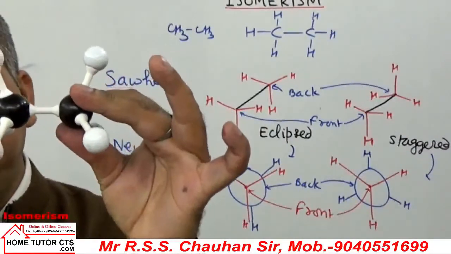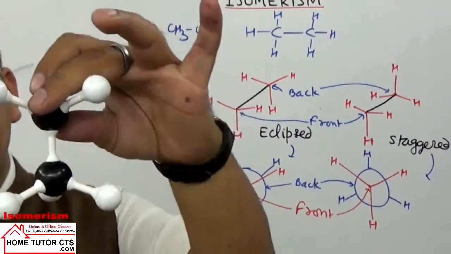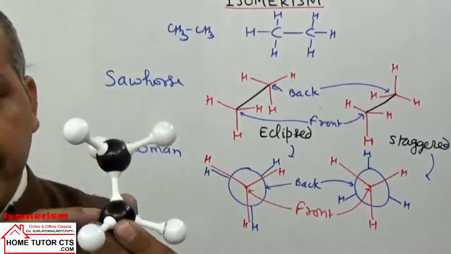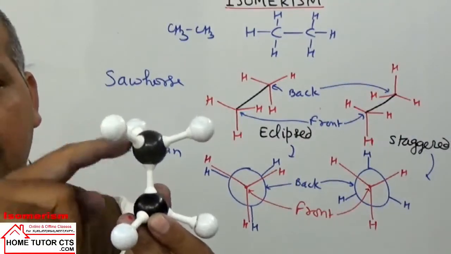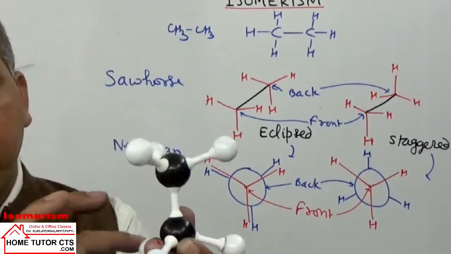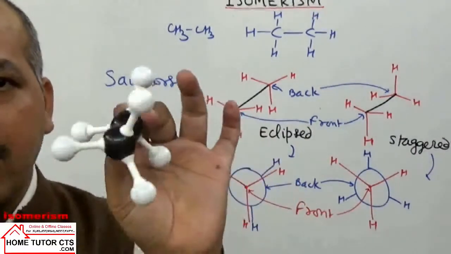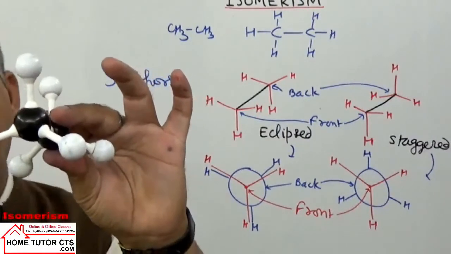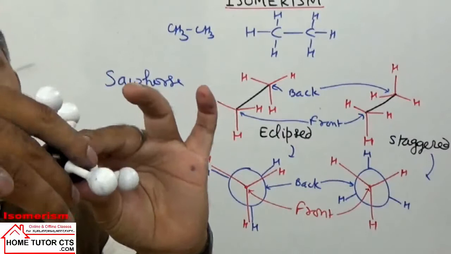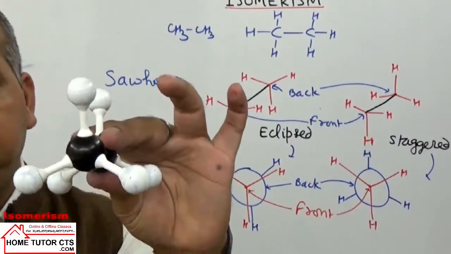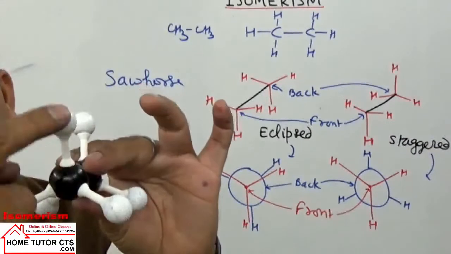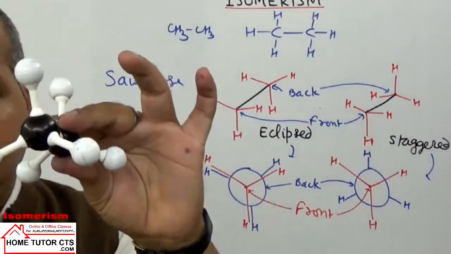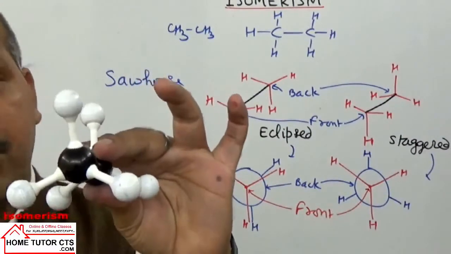If you take this arrangement here, in ethane carbon is tetrahedral. You can see the geometry around carbon is tetrahedral. Both carbons have tetrahedral geometry around them. It is a carbon-carbon single bond. All white ones are hydrogen atoms. Black is carbon, white is hydrogen atoms. So we can see the molecule from front side here. What you can see, the group at front carbon will cover the group at back carbon completely. All three hydrogens at front carbon will cover the back hydrogens in the same arrangement, same direction completely. That is called eclipse conformation.